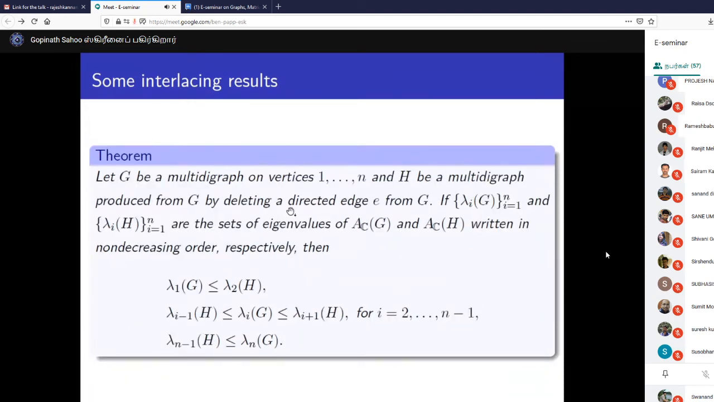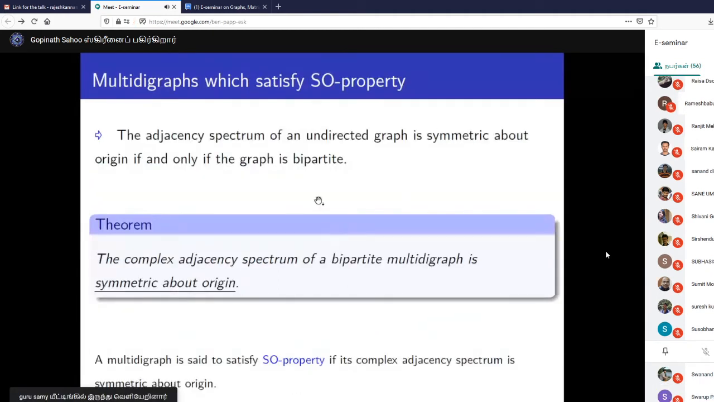Now, if we delete a directed edge, then what happens? We have this interlacing result. Now, let's talk about this symmetric about origin property. I have already shown you before that in case of adjacency spectrum of an undirected graph, it is symmetric about origin if and only if the graph is bipartite. So let's see whether it can be extended to our multi-digraph case in terms of our complex adjacency matrix.